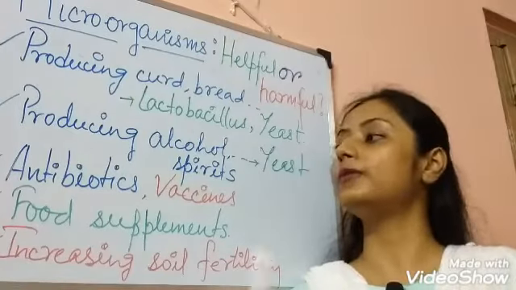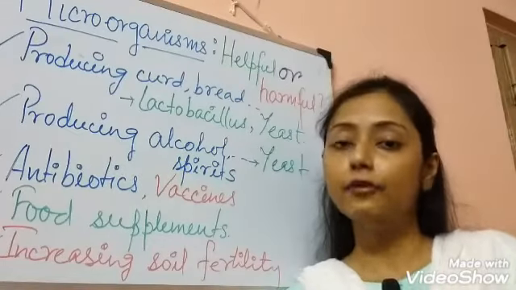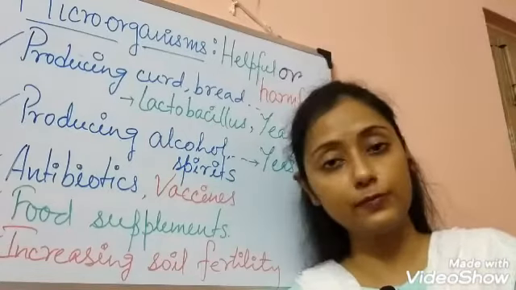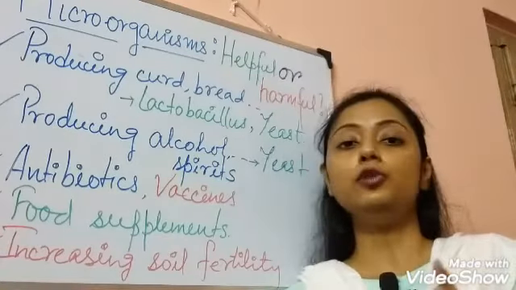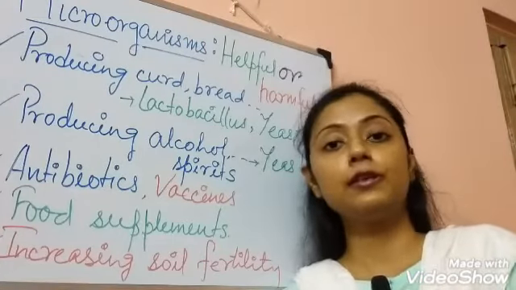So children, I hope this is very clear to you. In the next class, we will talk about harmful aspects of bacteria, virus and fungi and all the microorganisms, and a new topic, and that is related to agriculture, is nitrogen cycle.